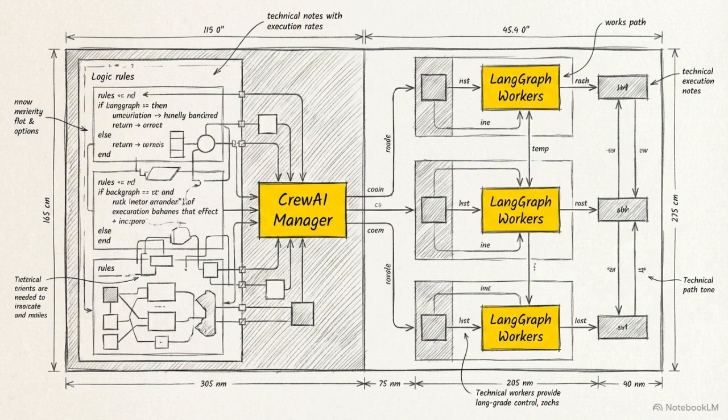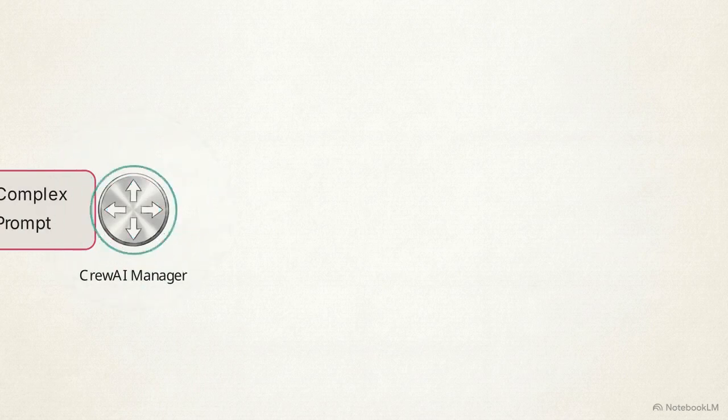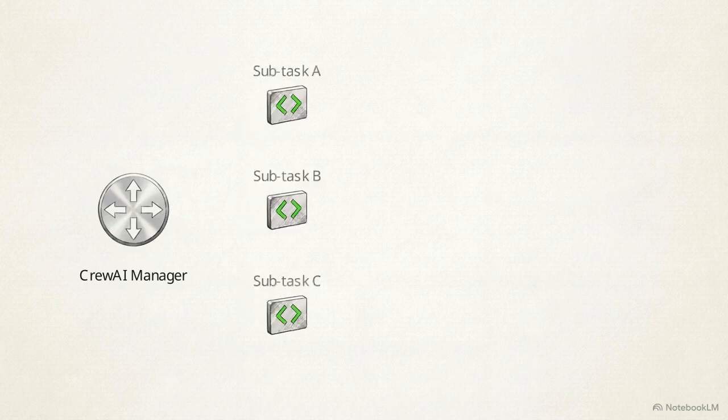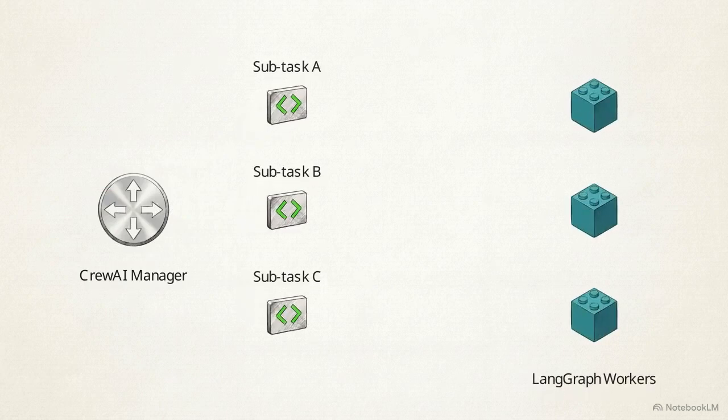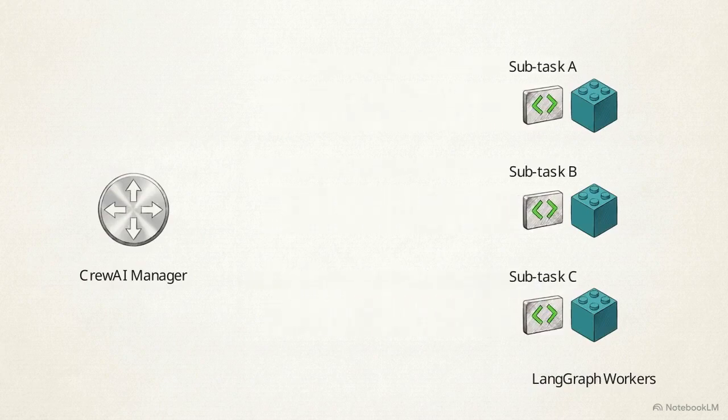Here is a live hybrid orchestration layer executing a complex enterprise task. On the left, a CrewAI manager receives a complex user prompt. Instead of trying to solve the problem directly, it acts as a semantic router. It analyzes the intent and instantly decomposes the workload into distinct, actionable steps. On the right, LangGraph worker agents spin up in parallel. Each worker receives exactly one isolated subtask and the precise context required to execute it.